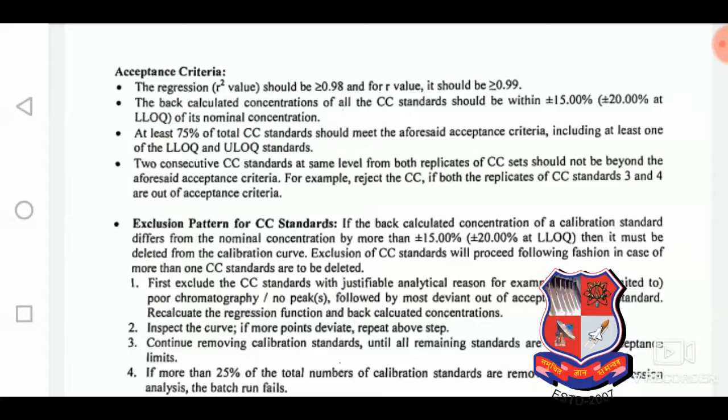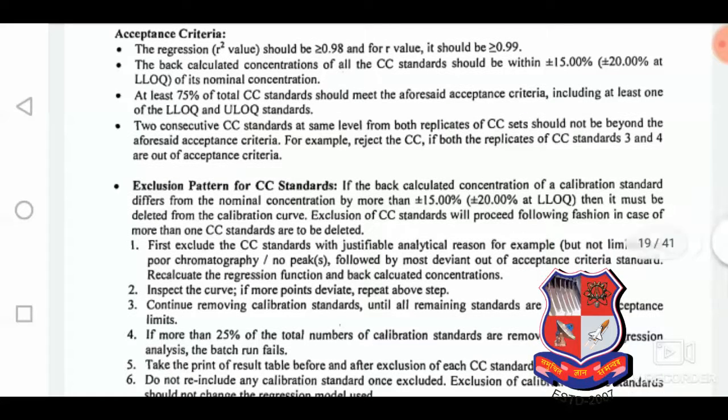At least 75% of the CC standards should meet the aforementioned acceptance criteria, including at least one of the LLOQ and one of the ULOQ. So the lowest standard and the upper standard have to be included, meaning one has to pass, and two consecutive CC standards at the same level for both replicates of the CC stats should not be beyond the aforementioned acceptance criteria.